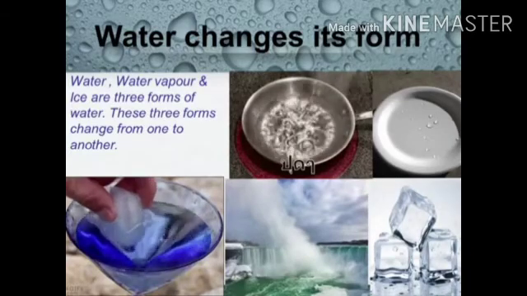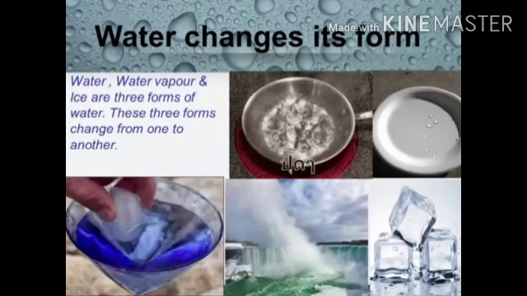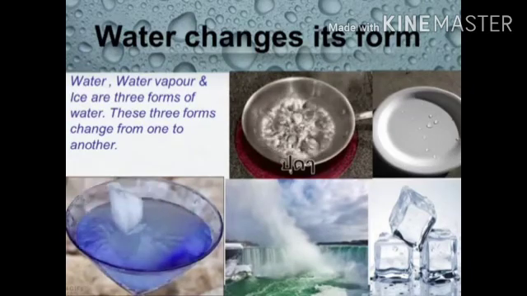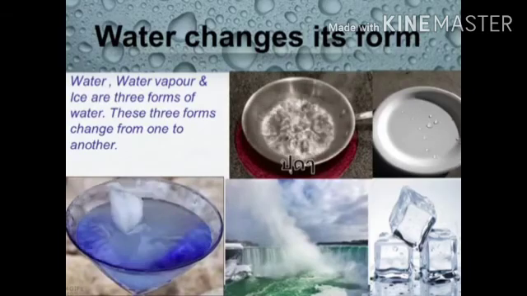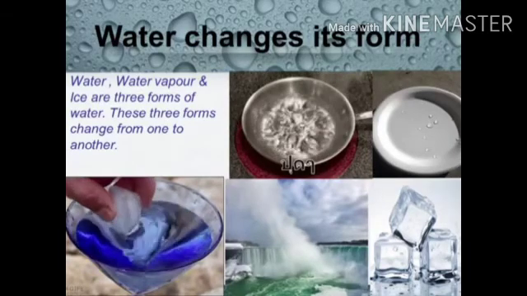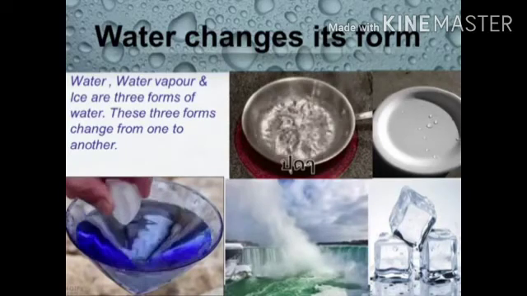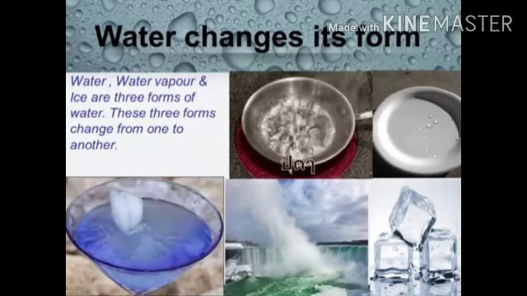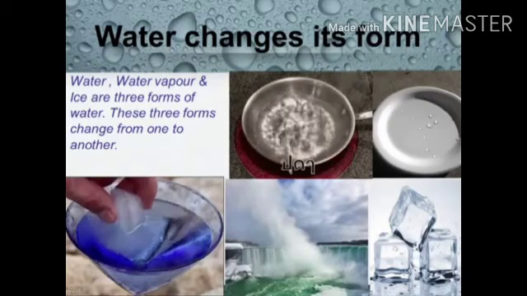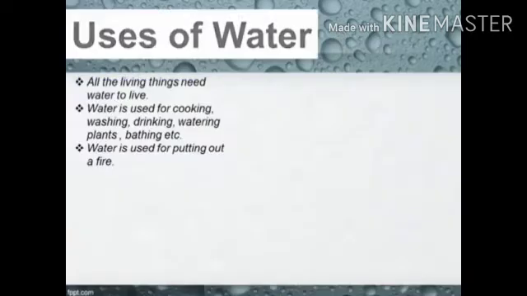Freezing. You add ice to your drinks in the summer, right? Do you know how ice is formed? Fill an ice tray with water and keep it in the freezer. After some time, the water will change into ice. Thus, ice is formed when water freezes. Ice, water vapor and water are three forms of water. These three forms can change from one to another.